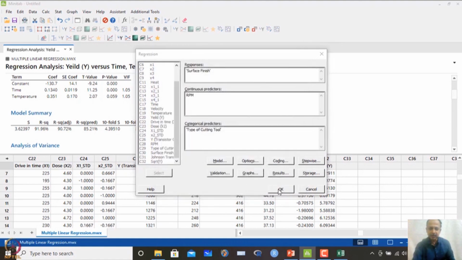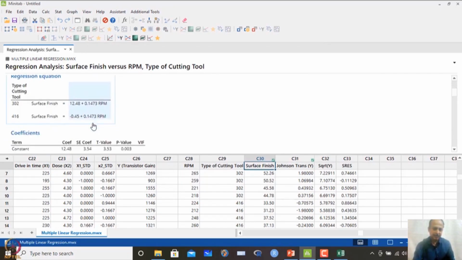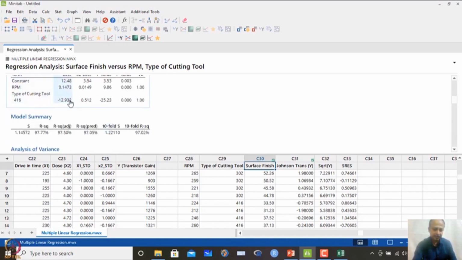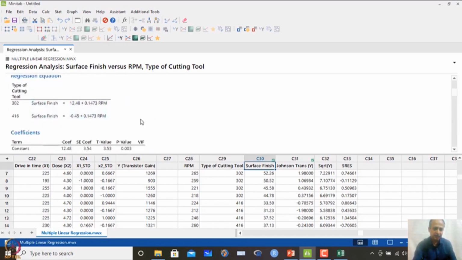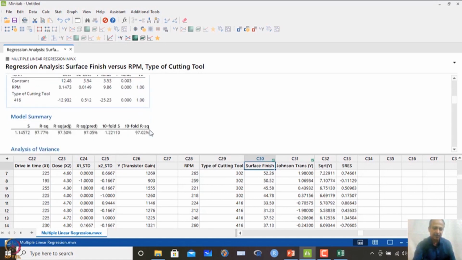If you click OK, it suggests the selection process, and what we have selected by default, and these are the two for the 302 type of cutting tool. The surface finish is related to RPM, this is the equation, and for 416 it will give a different equation. So, for the categorical variable, for each label that we have selected we will have a different equation with the continuous variable. This is shown over here, and the coefficients are also given. Based on this we have developed the regression equation, and we see the variance inflation factors are approximately 1. So, that is not an issue.